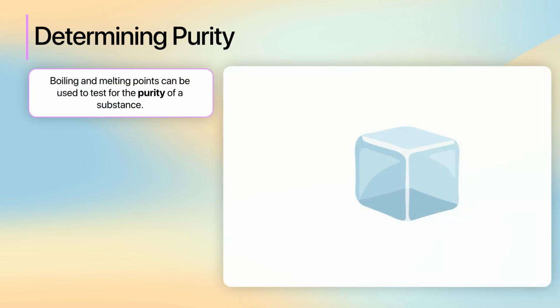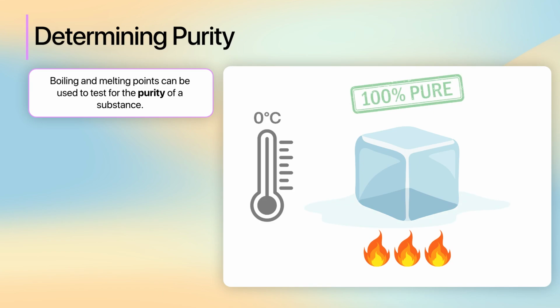We can also use this difference between mixtures and pure substances to test for the purity of a substance. Suppose we have a sample of ice. We do not know whether it is chemically pure or not. To check this, we can gradually heat this sample, and if it melts at a precise, sharp temperature, in this case 0 degrees Celsius, we can conclude that it is likely pure. However, if the substance melts over a range of temperatures, this suggests the presence of impurities.